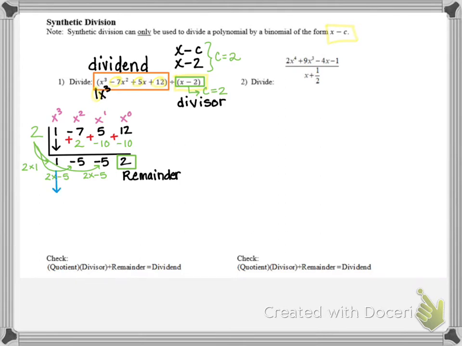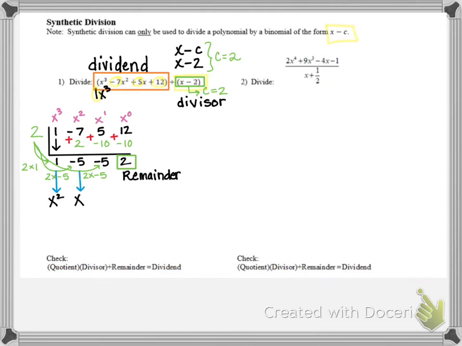So the numbers that we got after we did all our vertical columns, we got a 1, a negative 5, a negative 5, and then a remainder of 2. Those are now the new coefficients of your quotient. Now, your quotient will always be 1 degree less than your original dividend. So our original dividend was degree 3 because we had x to the third power. So we're going to go 1 degree less. So the 1 is the coefficient of now the x squared term because it's 1 degree less.